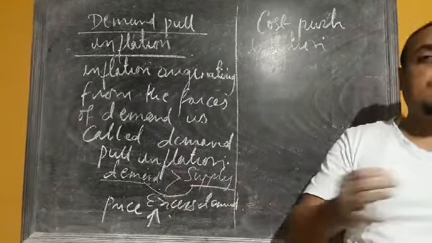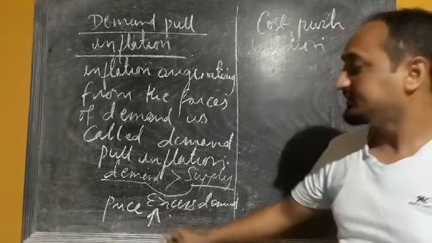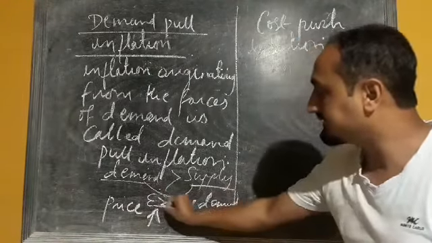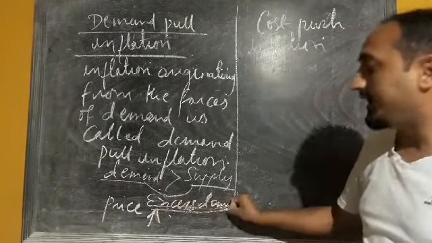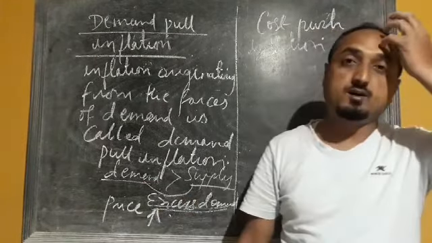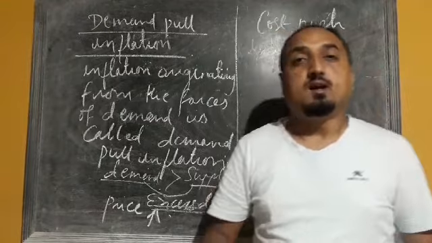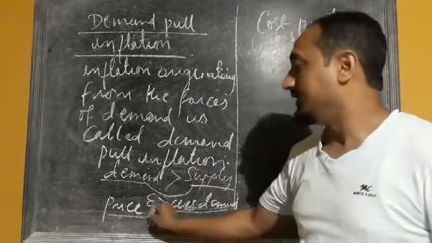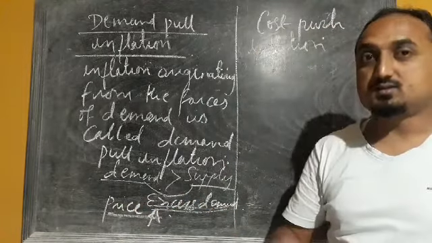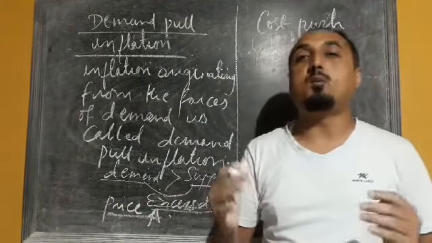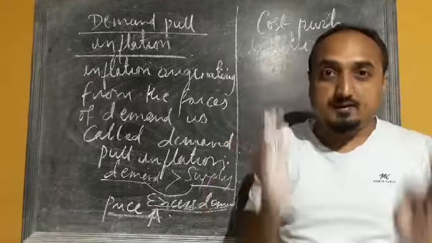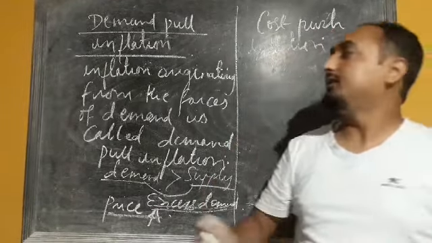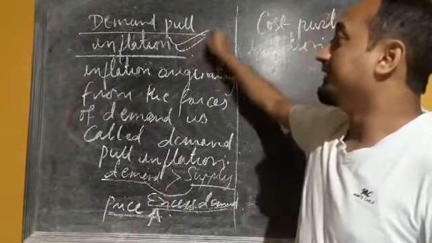Once again, when demand is greater than supply, the situation of excess demand will arise. And when there is an excess demand for a commodity in the market, obviously it has a great impact on the price, and the price will increase. So when price rises due to excess demand for a commodity in the market, and inflation takes place, that type of inflation is called demand pull inflation.